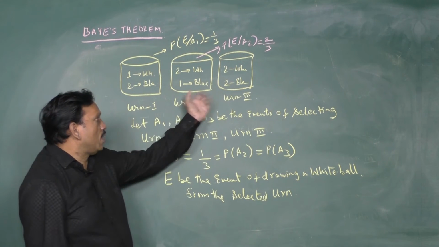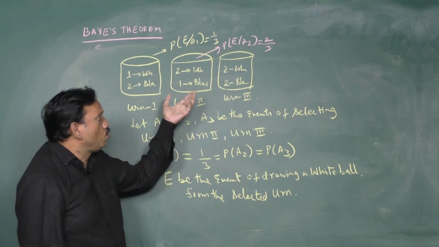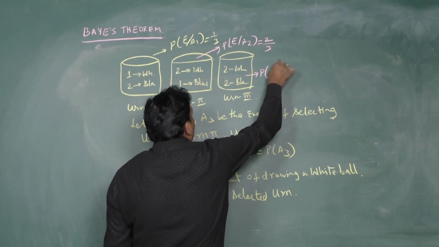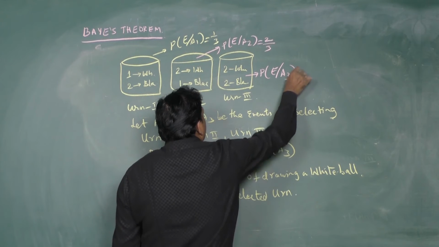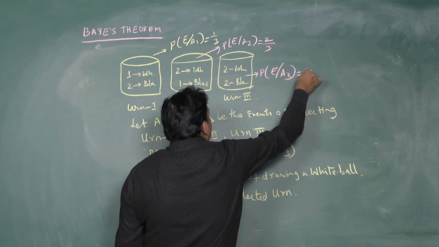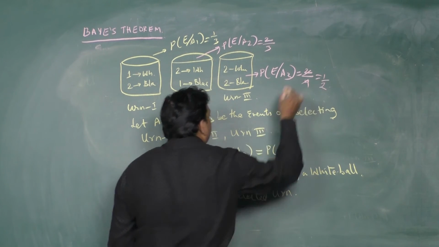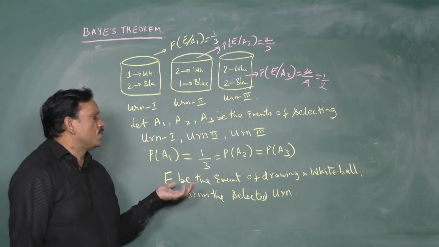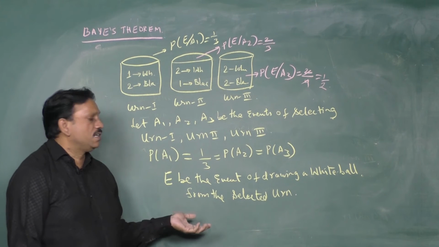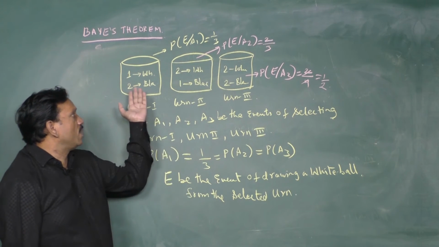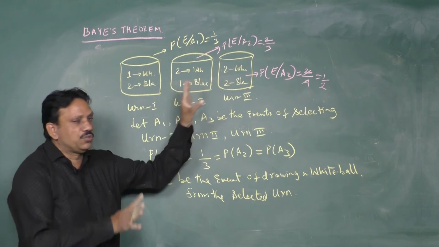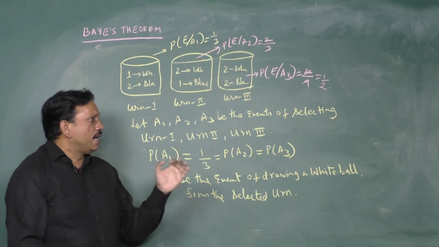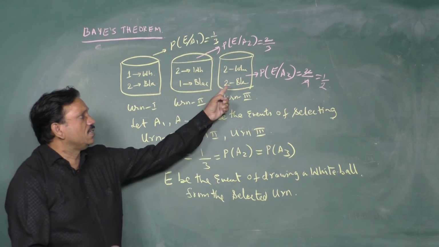And I want the white ball from the third bag. The third bag contains 2 white, 2 black. So we require 1 white ball, which means the probability of E by A3 is equal to 2 by 4, which is nothing but 1 by 2. So students, we got the event of drawing a white ball from the selected bag means it may come from bag 1 or bag 2 or bag 3. We took these probabilities. But your requirement is, from the data, you want the white ball from the third one.